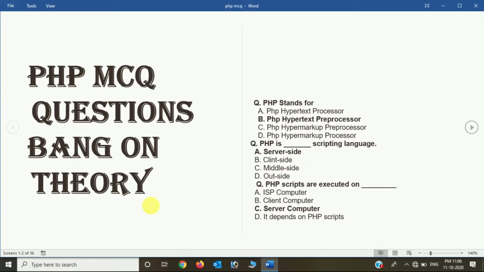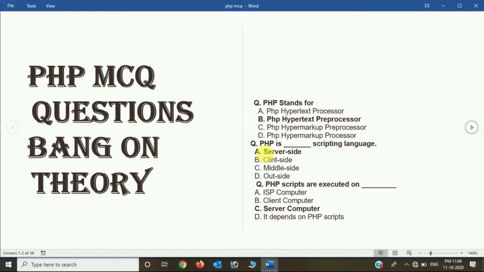And let's start. The first question that we have is from PHP, that is PHP stands for. So PHP basically stands for PHP Hypertext Preprocessor. That is the right answer of this question. Now PHP is dash scripting language: server side, client side, middle side, outside. So the answer is very much clear, as we can say server side programming language.